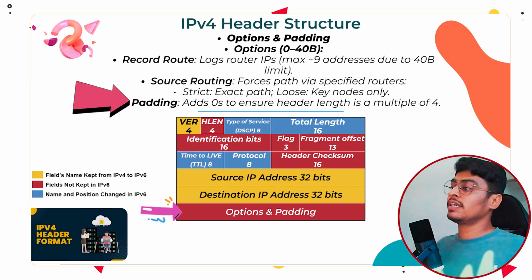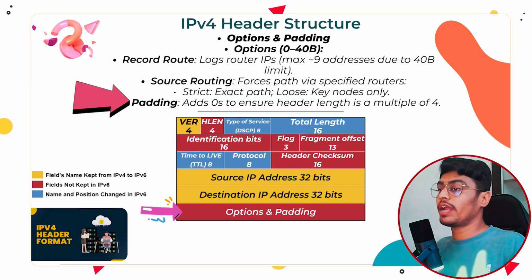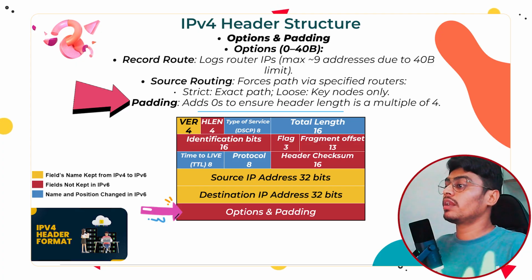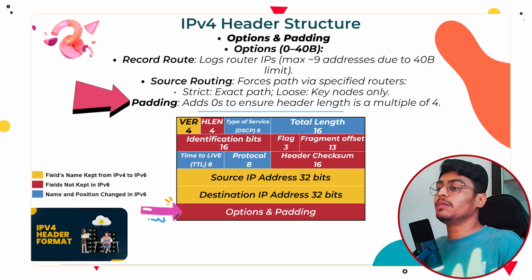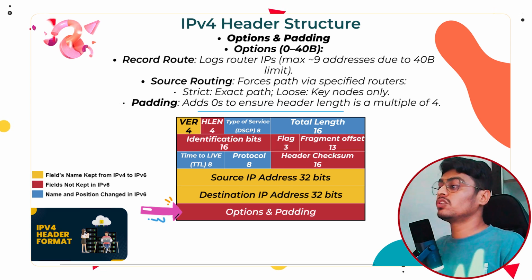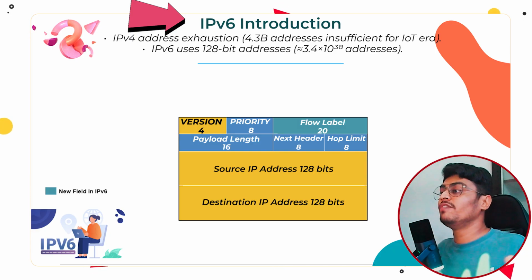Okay, now the next thing is padding. The header length should always be a multiple of 4. If your header size is not a multiple of 4, like 23 bytes, you add extra 0 bits to make it a multiple of 4, like adding 1 to 23 bytes to make it 24 bytes. This is called padding. Now moving forward to a very important topic, IPv6.